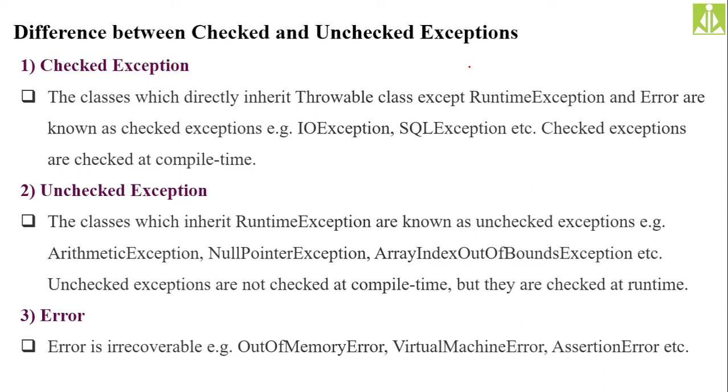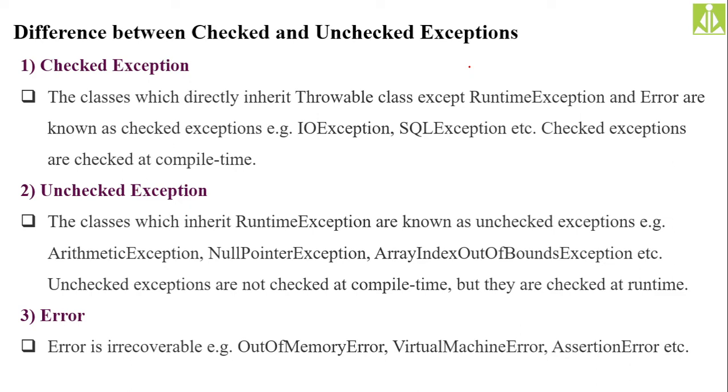See, the categorization, as I said, of checked exception, unchecked exception, and errors, is purely based on the exception class hierarchy. The way they maintained these classes in your java.lang package, based on that only they have categorized these exceptions. So if you see, checked exceptions are nothing but the classes which directly inherit the throwable class, except runtime exception and error. Okay, except runtime exception and error are known as checked exceptions.